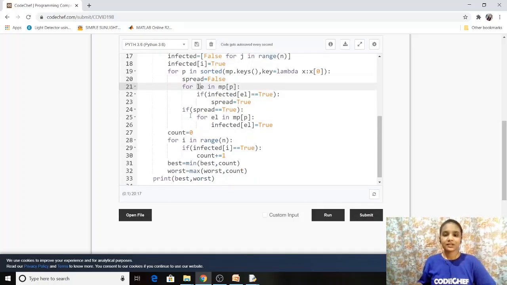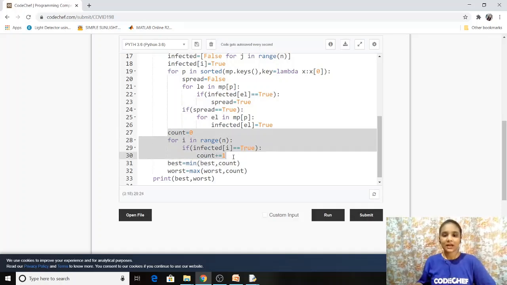All we need to do is that if spread is true after checking for each athlete, then we will make each athlete in infected also true, because that means that if one athlete is infected at time t and position x, then all other athletes will also be infected. So we have made it true. Now we just need to count.